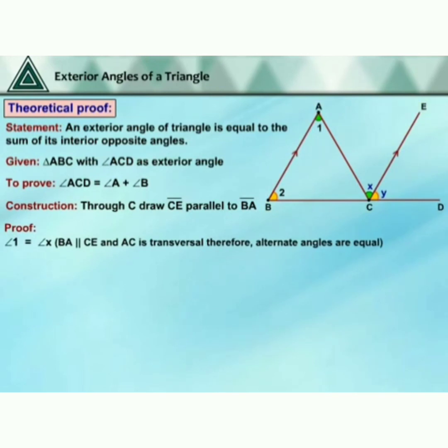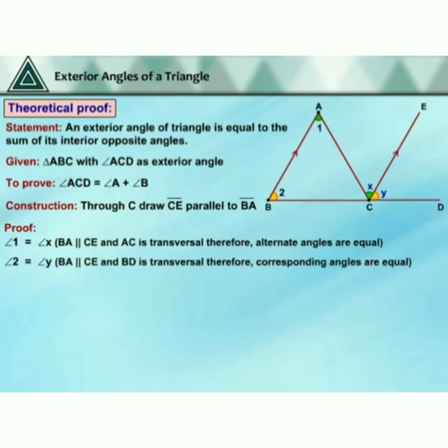Proof. From the diagram, angle 1 is equal to angle X, since BA is parallel to CE and AC is a transversal. Therefore, alternate angles are equal. Next, angle 2 is equal to angle Y. Here, BA is parallel to CE and BD is a transversal. Therefore, corresponding angles are equal.